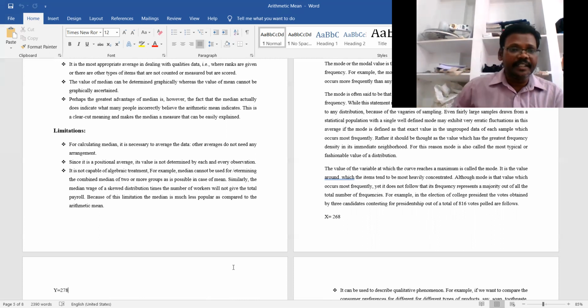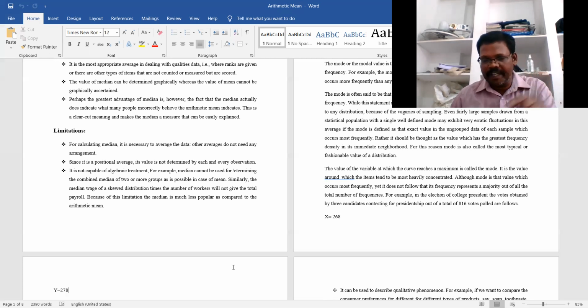Since it is a positional average, its value is not determined by each and every observation. So all the values are not taken into consideration. Only the middle value is considered, so the other values do not affect it. That is why the median may not be representative of all the values.